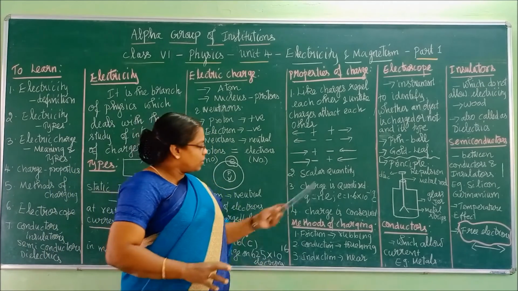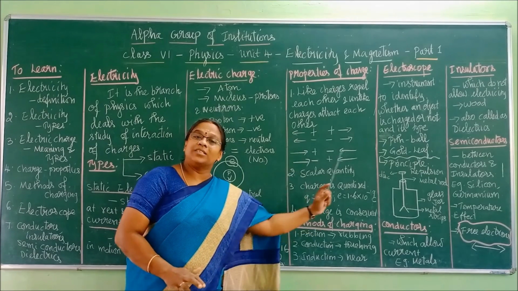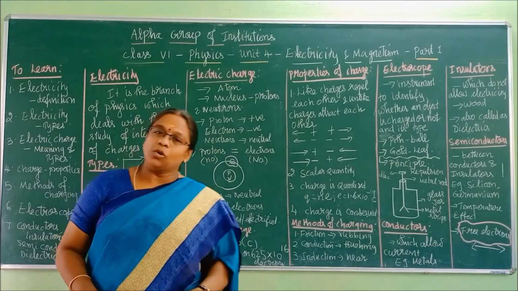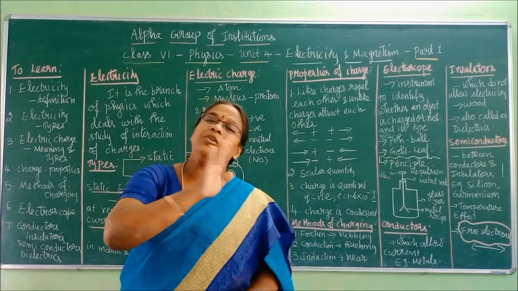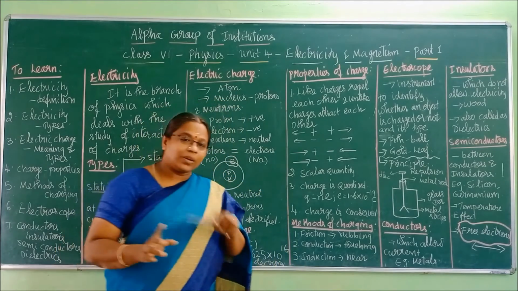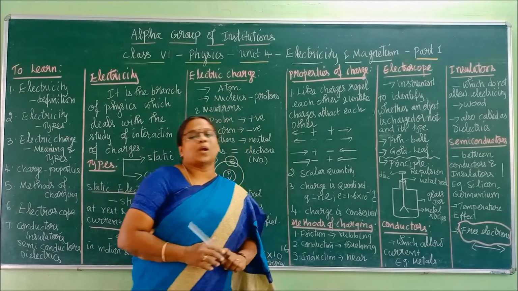Quantization formula. What is e? 1.6 into 10 power minus 19 coulomb. Stop there. More than that, no need to learn anything. Okay? Now coming to this next one.